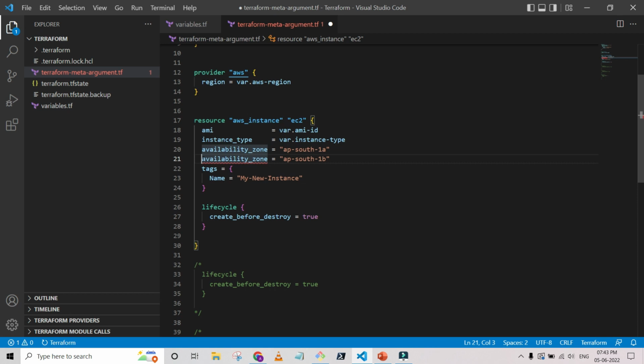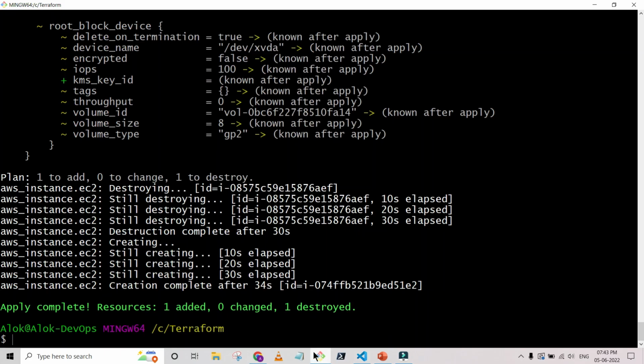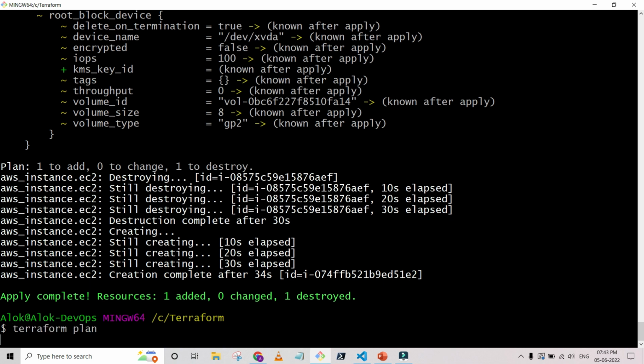Okay, so now I am changing again because we have one instance in AP South 1B. Now I am going to save it. So we have one instance in AP South 1B. And now I am going to roll back the changes. So again there is a replacement. Okay, so you can see what Terraform will do for these particular changes. So I am now going to apply, sorry, apply not plan, so we can monitor what it's going to do this time.